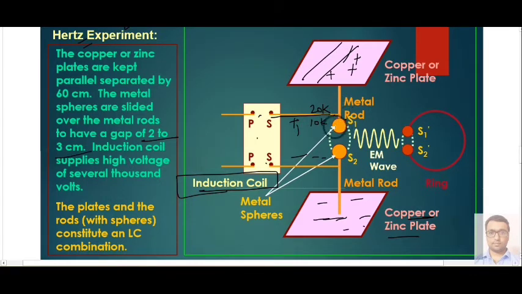And what happens is, due to the high voltage difference, there is a tendency for it to ionize the air in the gap. Whenever the air is ionized, it provides a closed path, due to which discharging of the plates takes place, meaning positive charge will flow from sphere S1 to S2.